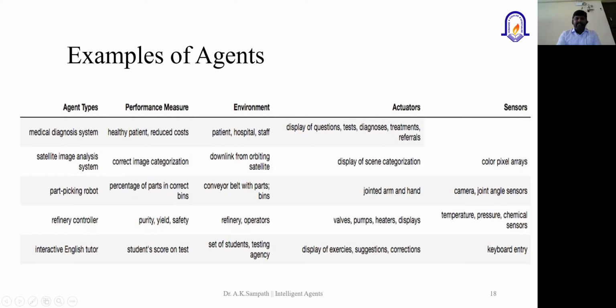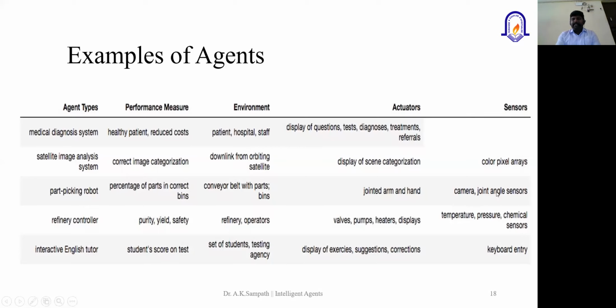And then the environment could be the uplink as well as downloading from the satellite to the base station, all the operations, might be the downloading parameters, all these things. When you talk about the actuators, display the scene categorization, whatever has been captured could be displayed, maybe the deletion process, addition process, improving the images by enhancing with certain application software and other things.